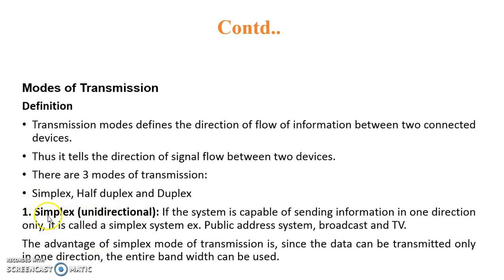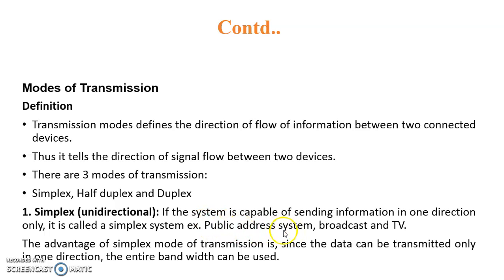In the simplex mode you can see that it is unidirectional. If the system is capable of sending information in one direction only, it is called a simplex system. So what are different examples of simplex systems? The public address system, the PA system.